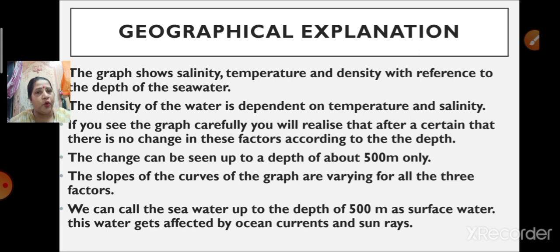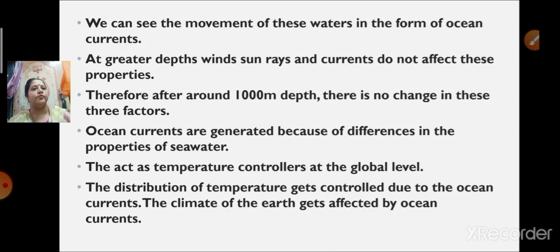This water gets easily affected by ocean currents and sun rays, because sunlight penetrates up to a certain depth. We can see the movement of these waters in the form of ocean currents. We have seen that movement on the water also.